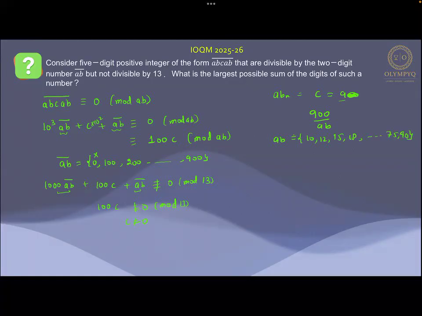Now, AB will be maximum in the case if I take AB as 75. So this AB is going to be equal to 75 and the C value is 9 already. So the number N which we were aiming for will be 75975, and the sum of the digits over here is going to be equal to 33, and hence 33 has to be the final answer, and the same has been mentioned by the IOQM final answer key as well.